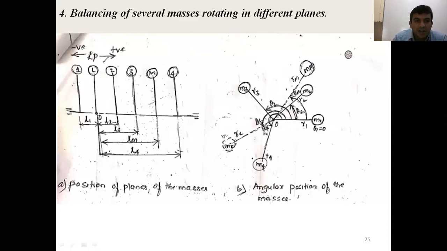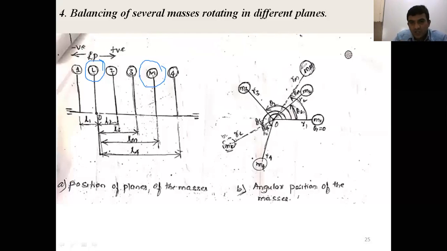Here, for example, I'll consider two counter masses. One counter mass is located on the plane L, and another counter mass is located on the plane M. Those planes are called reference planes. The counter masses are attached there.